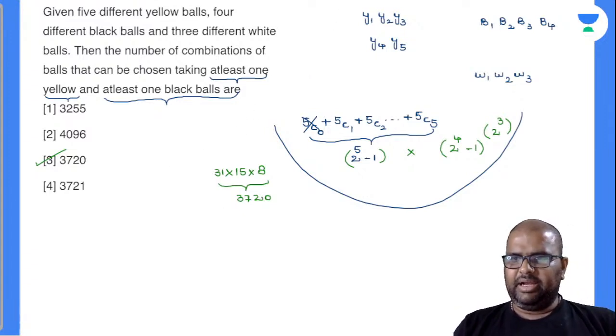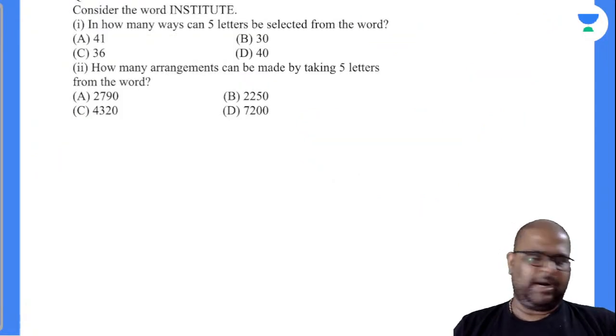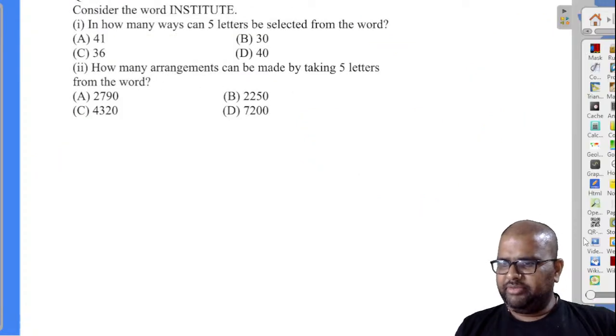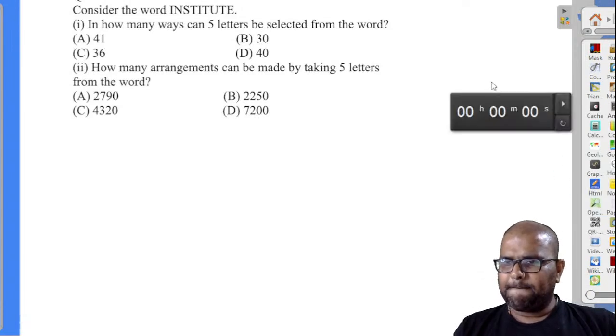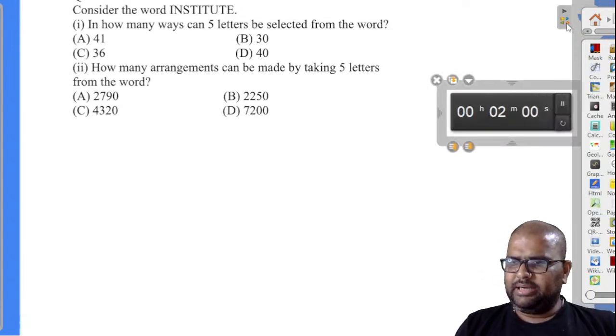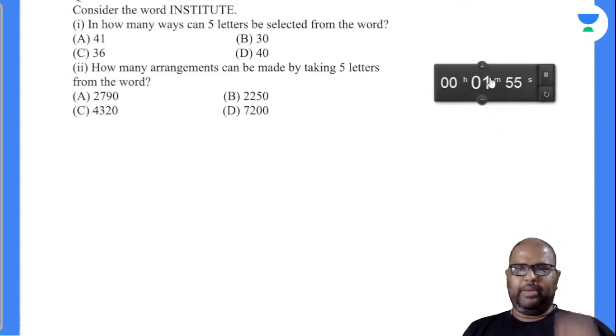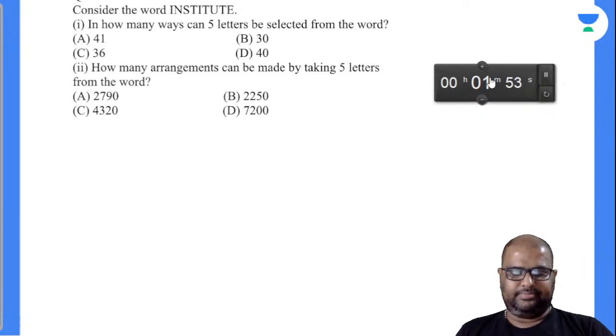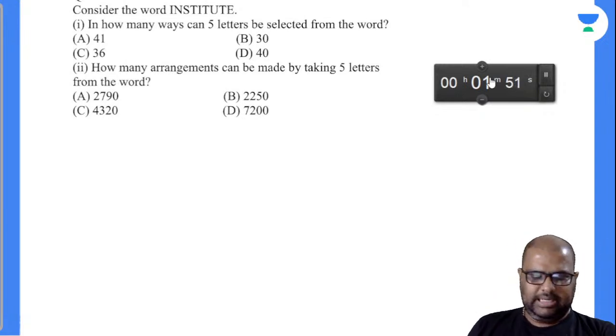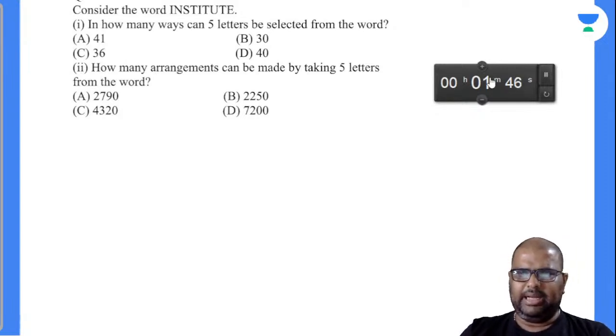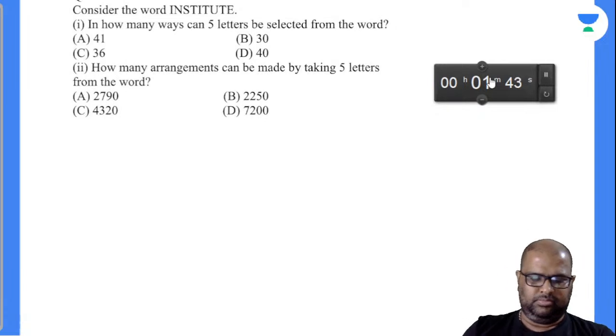Yes, perfectly done. Let's come to the next one. This is one such beautiful question that I picked up from one test series. I forgot its time only, right? 2015, I think so. Let us see how many can find out. There are 2 questions there. Consider the word institute. If you can solve one, automatically 2 can be done, I think so. Yes. Ayush, yes. C is your answer.